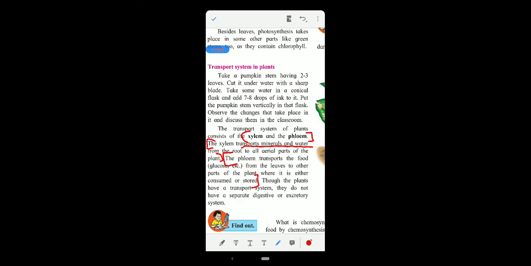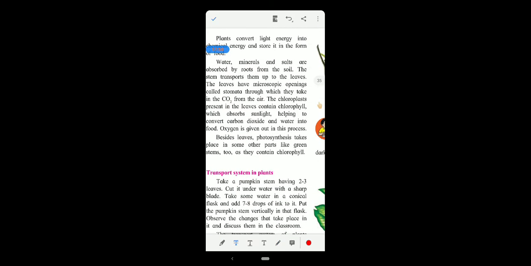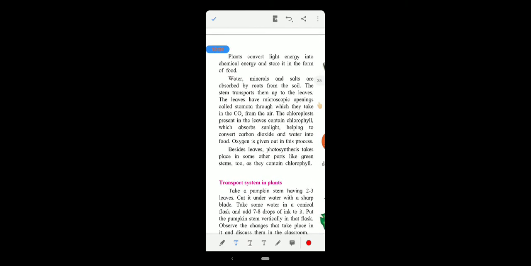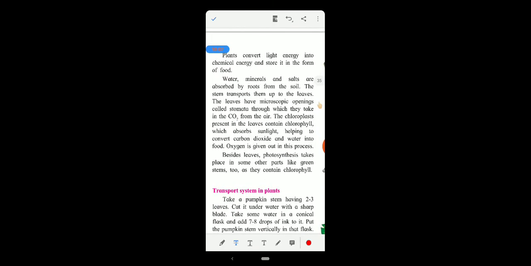And this also you should write. Process of photosynthesis. It is in your fill in the blanks. The small microscopic openings on the leaves are called stomata, through which they can take CO2, that is carbon dioxide, from the air. And chloroplast is present in the leaves.